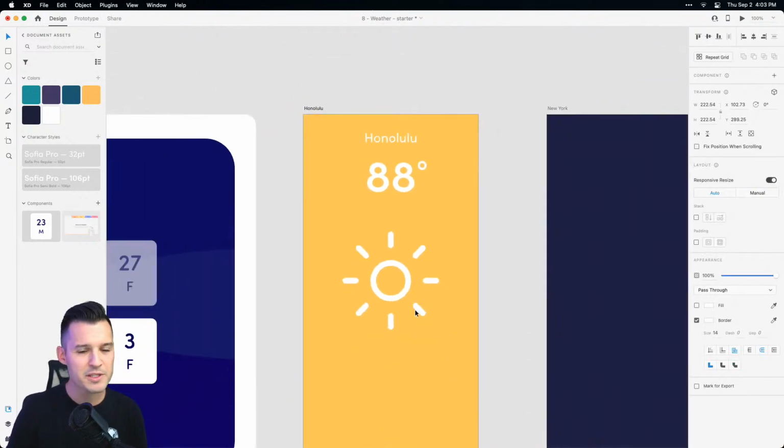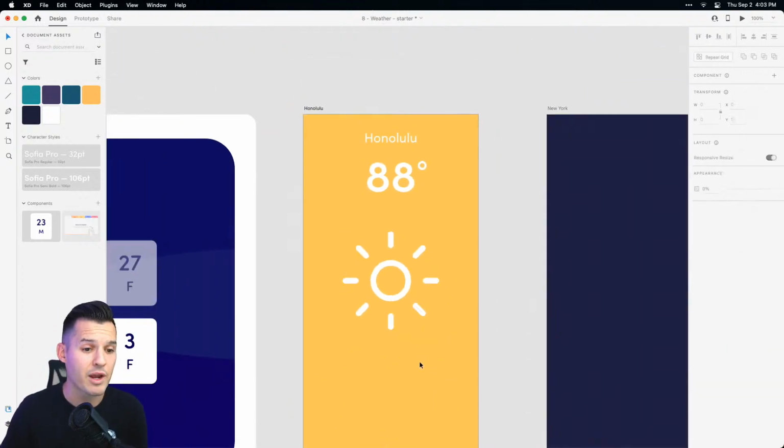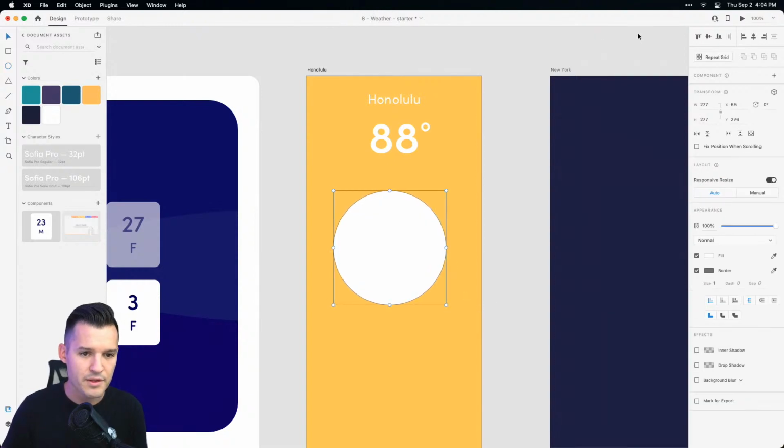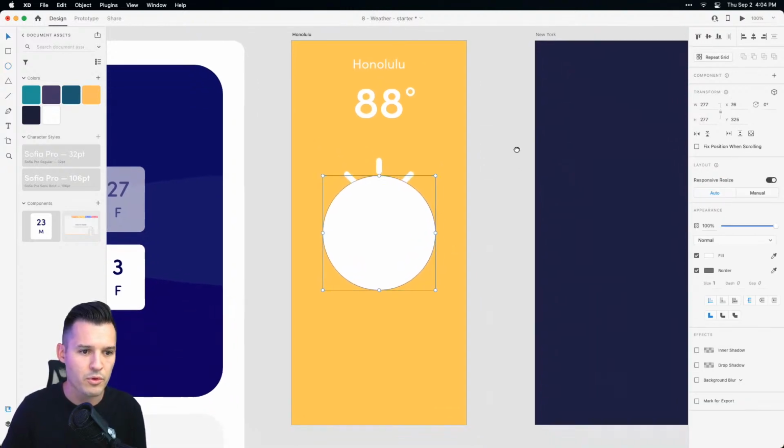And so far it's going to be pretty minimal, pretty flat, right? But let's just add a little bit of interest. I think it's sunny, so let's make it feel a little bit sunny. I'm going to hit E for ellipse and draw a circle. Okay, I'm just going to center it on my artboard there.